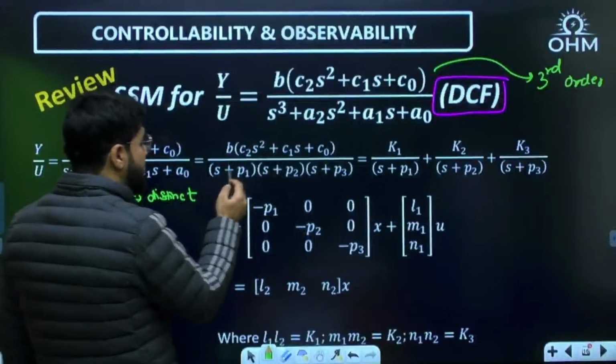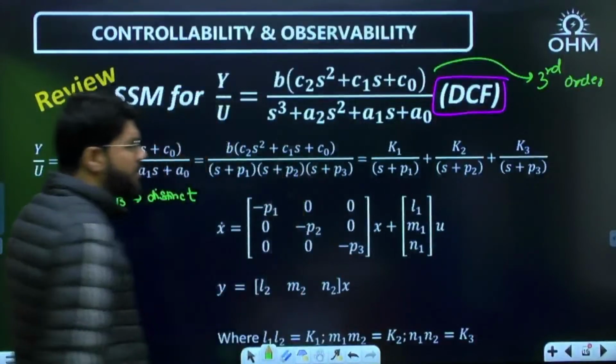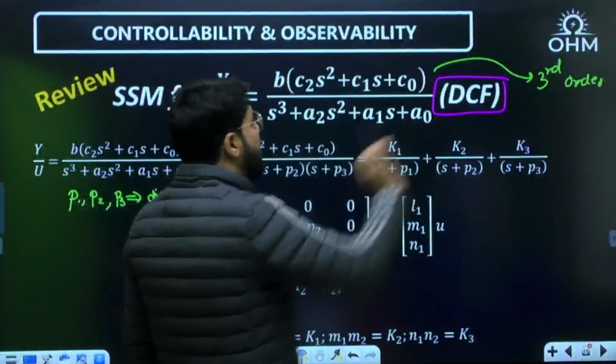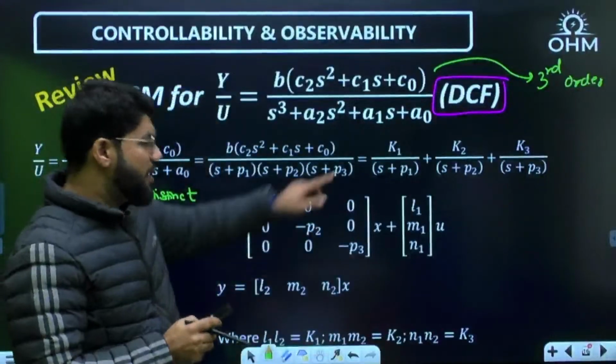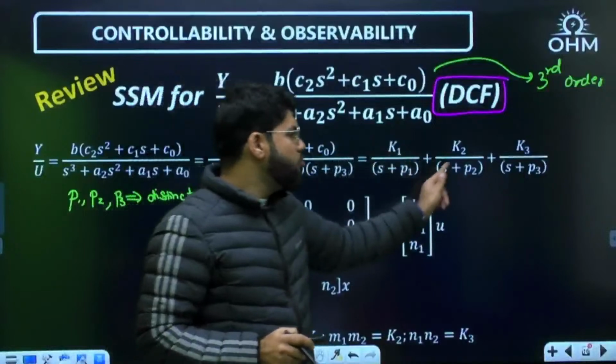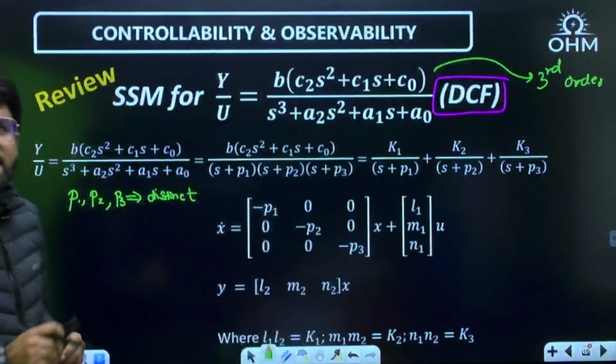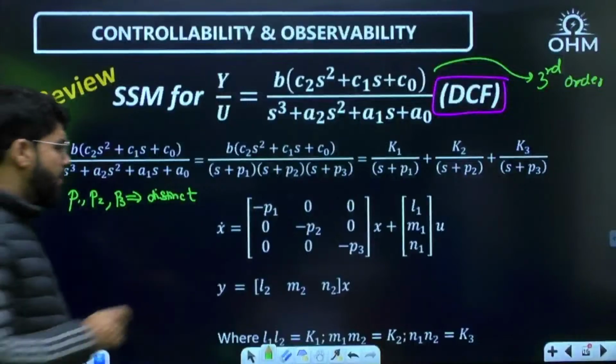Maybe it has 3 roots: s plus p1, s plus p2, s plus p3. These are the 3 factors, and then I split it into partial fractions. Suppose after splitting into partial fractions, we get some number k1 upon s plus p1, k2 upon s plus p2, and k3 upon s plus p3. Okay, then the DCF form is written as x dot equal to Ax plus Bu.